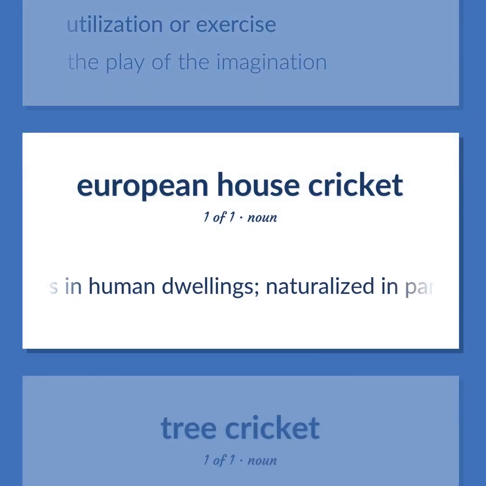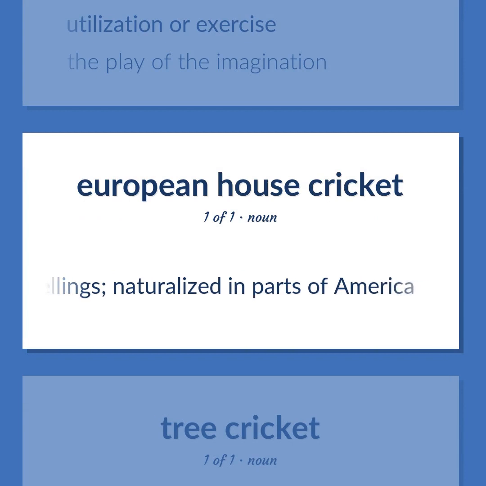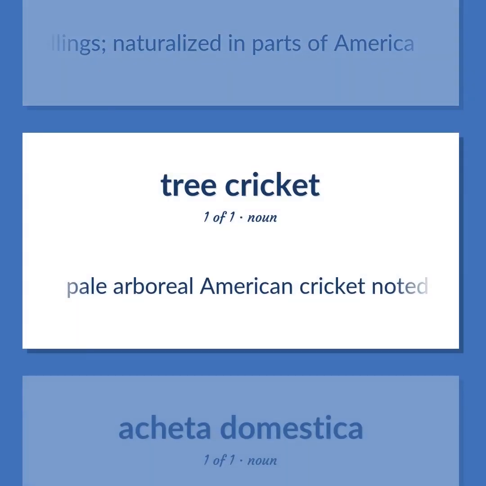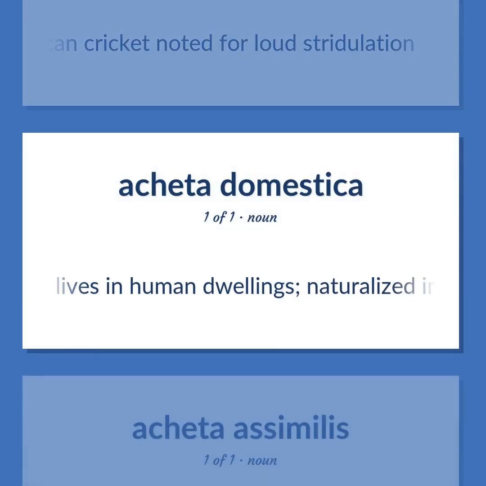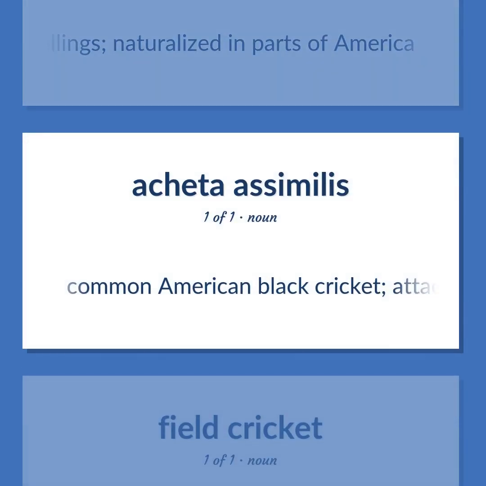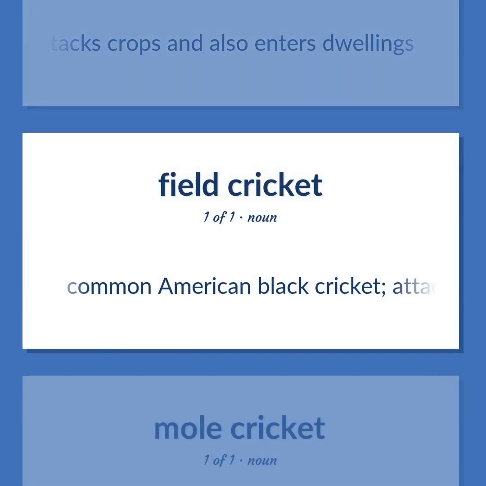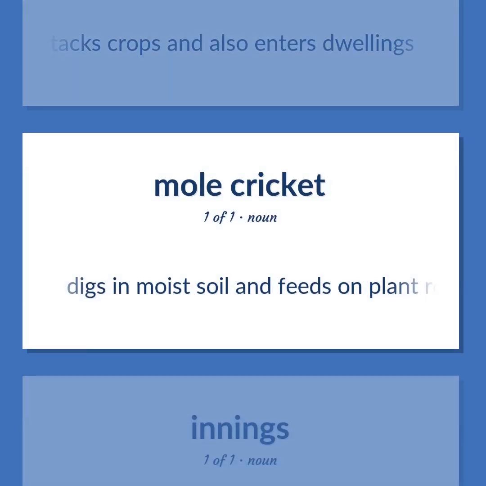Lives in human dwellings. Naturalized in parts of America. Pale arboreal American cricket noted for loud stridulation. Common American black cricket. Attacks crops and also enters dwellings. Digs in moist soil and feeds on plant roots.